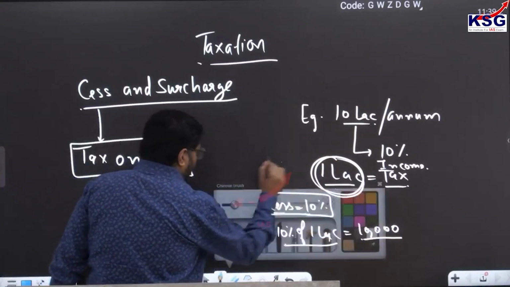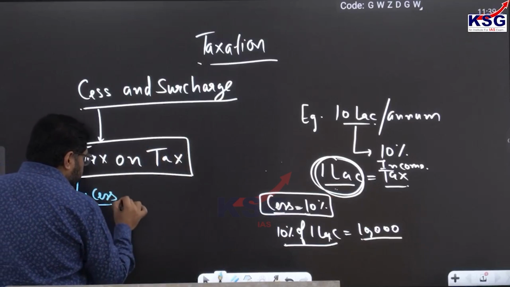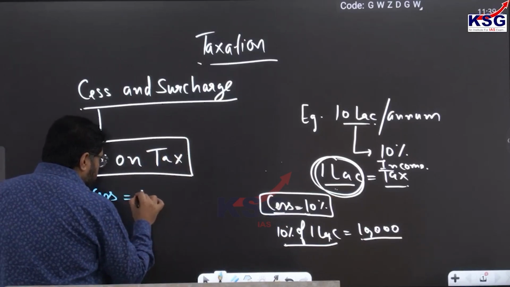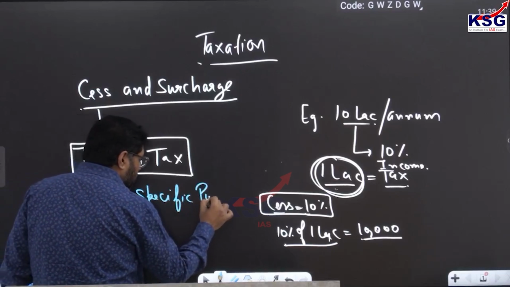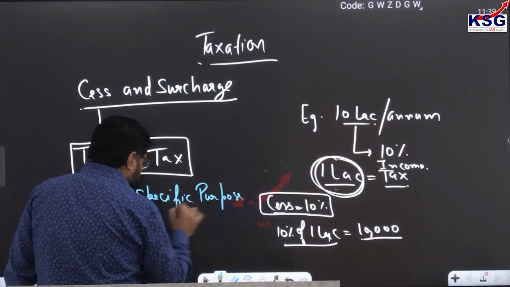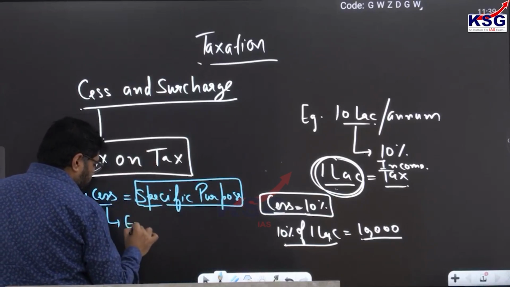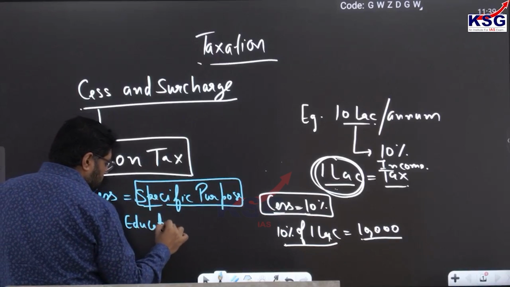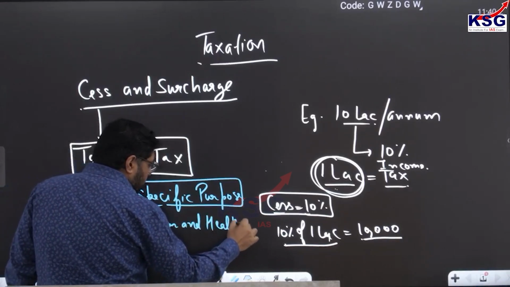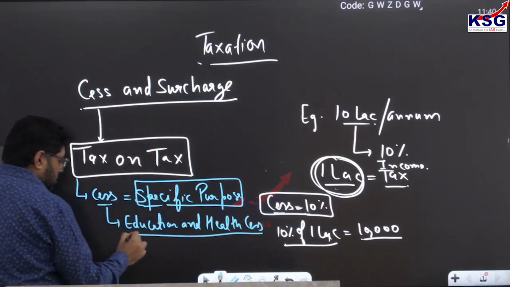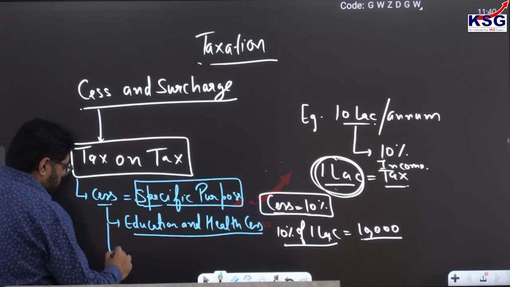Now, if you see the word cess, whenever cess is used, it will be used for a specific purpose. For example, education and health cess.